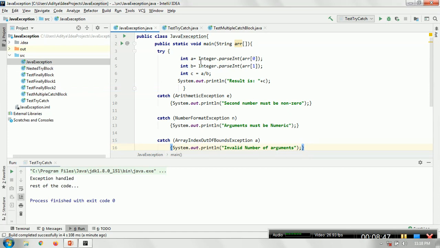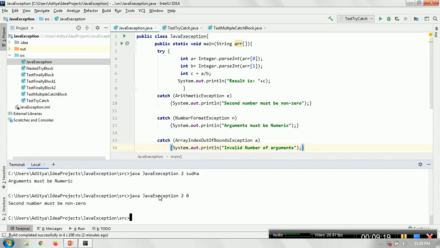The second possibility is, for this division to be done, you need two inputs. For any reason, suppose the user passes only one input. In this case, the line number 5 will again generate an exception, because you are trying to access the array index 1 that is not available. You will get an array index out of bounds exception. The third possibility is that the user has passed b as 0, and you will get an arithmetic exception. We'll try all three possible cases and see how these exceptions occur. So let me compile this code.